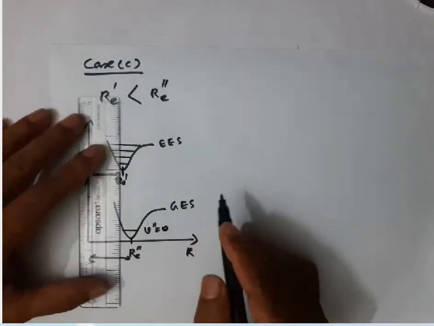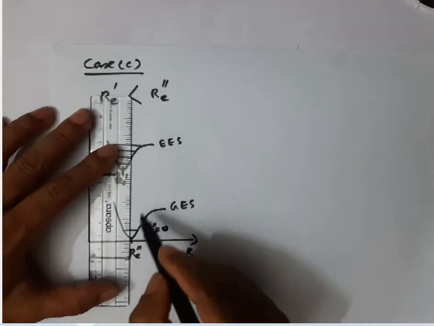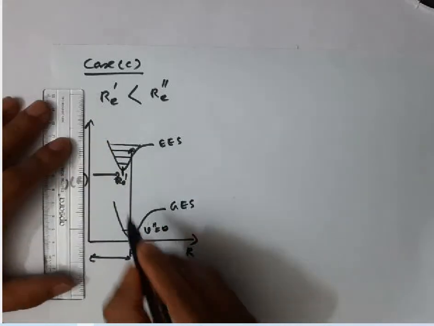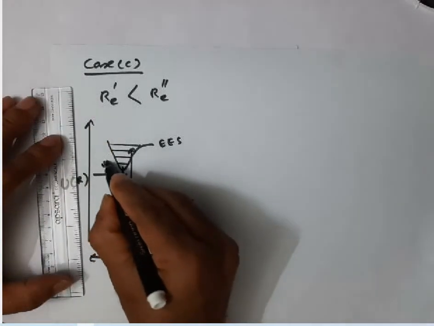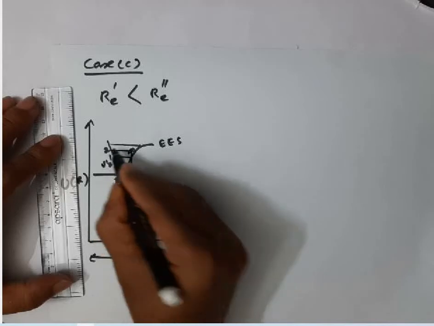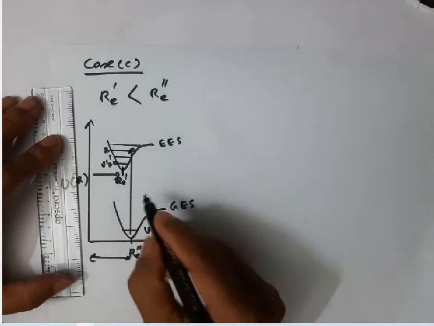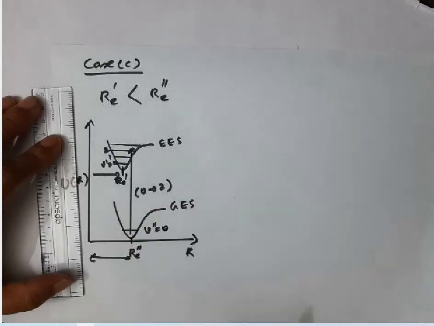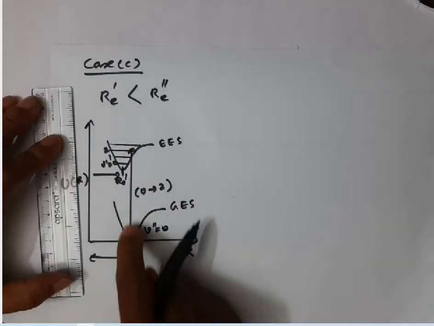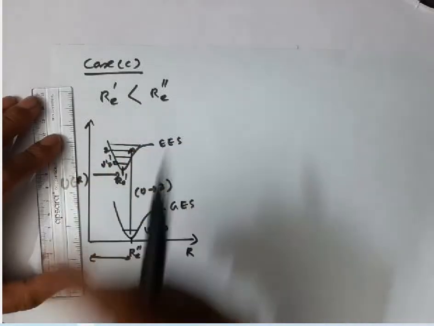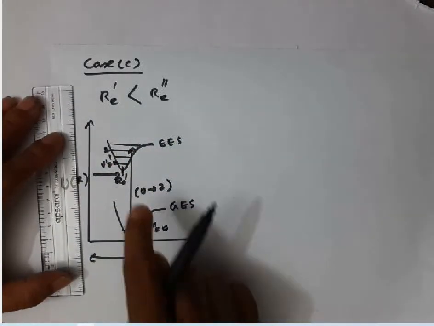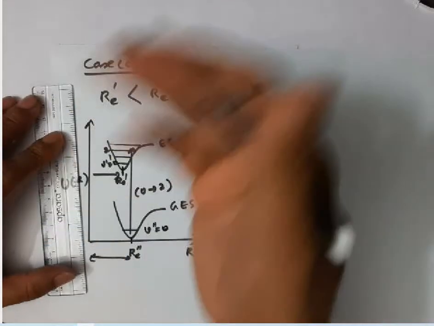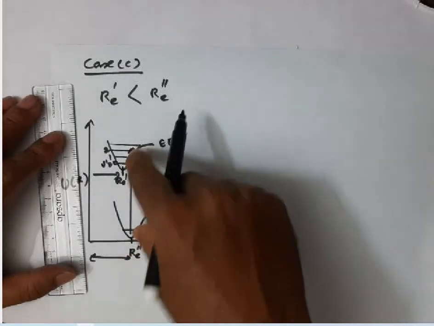Assume this is V prime 0, this is 1, this is 2. Again, assume that the 0 to 2 transition overlap is maximum compared to 0 to 0, 0 to 1, and 0 to 3, 0 to 4, etc. So the 0 to 2 transition is maximum.